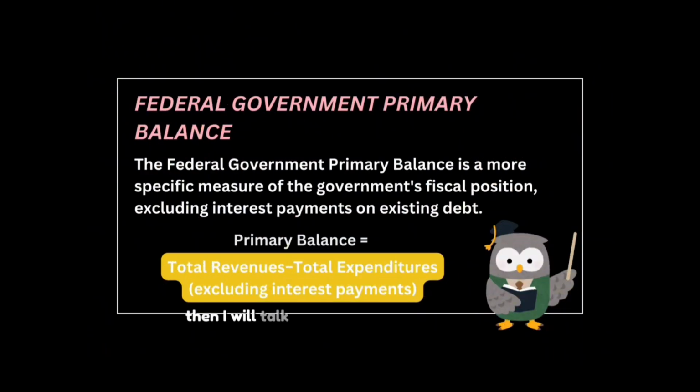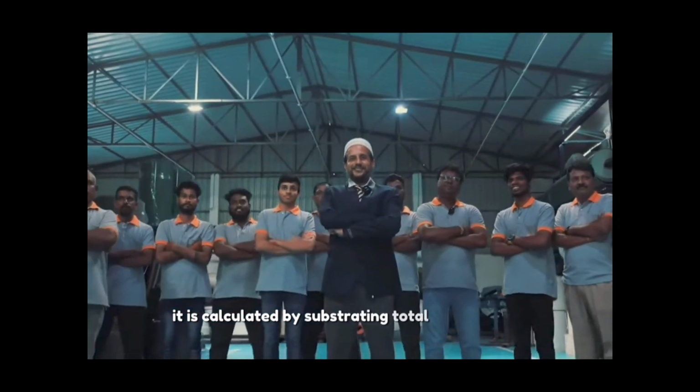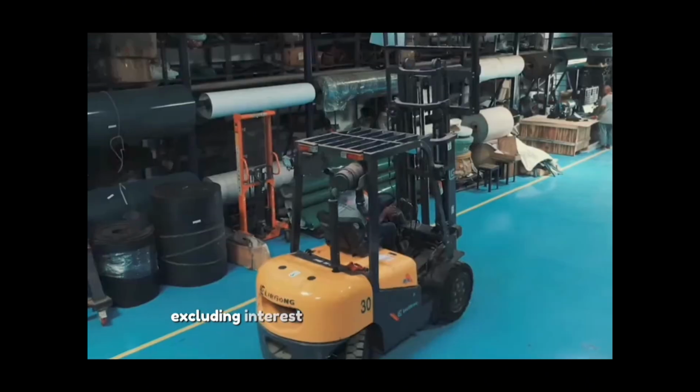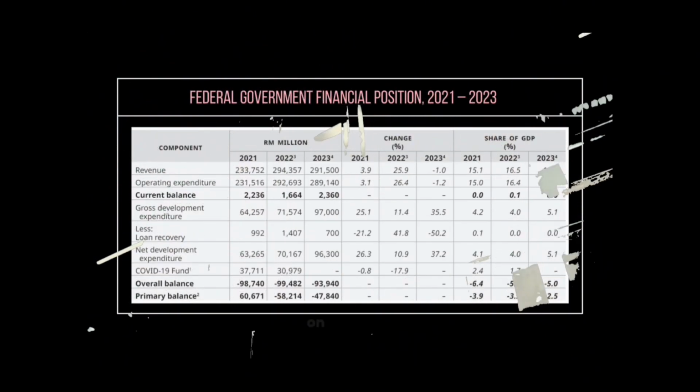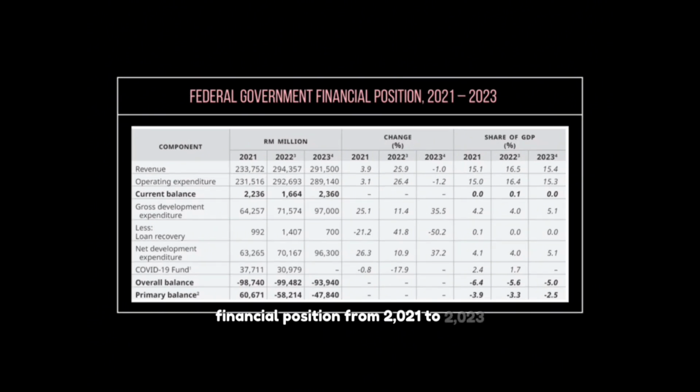Then, I will talk about the federal government primary balance. The federal government primary balance is a more specific measure of the government's fiscal position, excluding interest payments on existing debt. It is calculated by subtracting total expenditures, excluding interest payments, from total revenues. On this slide, you can see the data of the federal government financial position from 2021 to 2023.